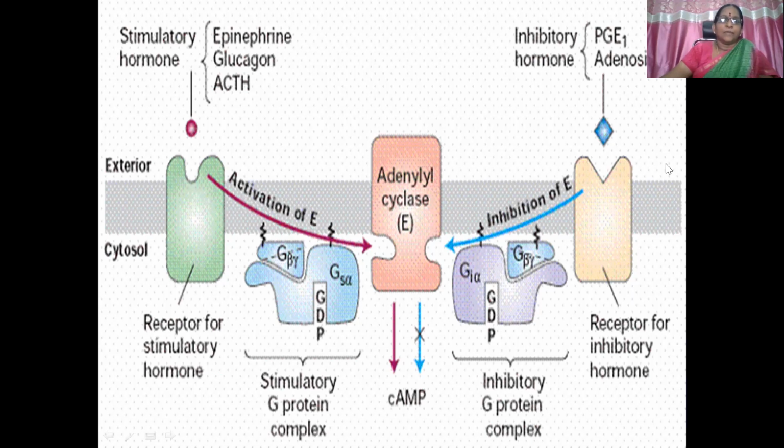So the ligand combines here with the receptor, activation of the enzyme system, adenylate cyclase, inhibition of adenylate cyclase. Stimulation of G proteins, inhibition of G proteins. So increased production of cyclic AMP here, and then a further cascade of events. And here a decreased production of cyclic AMP, and a further cascade of events results.